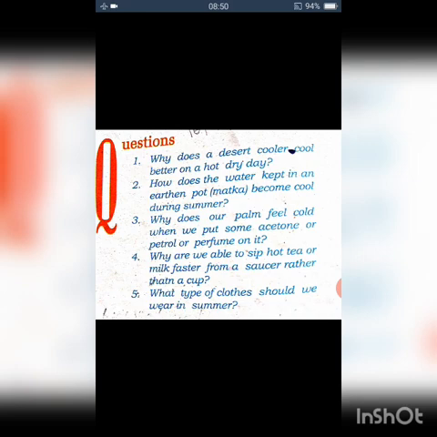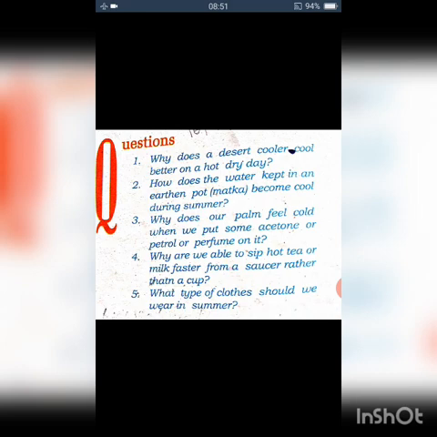Next one. Why are we able to sip hot tea or milk faster from a saucer than a cup? We already studied the factors affecting evaporation. In that, the first factor is exposed surface area. You know that in a saucer, the surface area is more than that of a cup. So evaporation will take place at a faster rate. As a result, the tea becomes cooler than the tea in a cup. So we will be able to sip it faster.